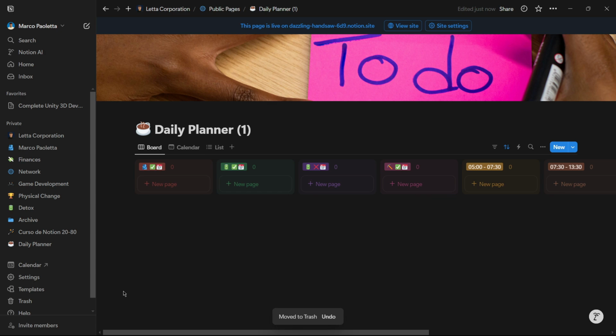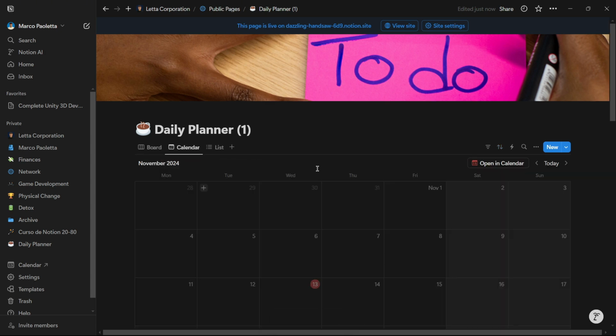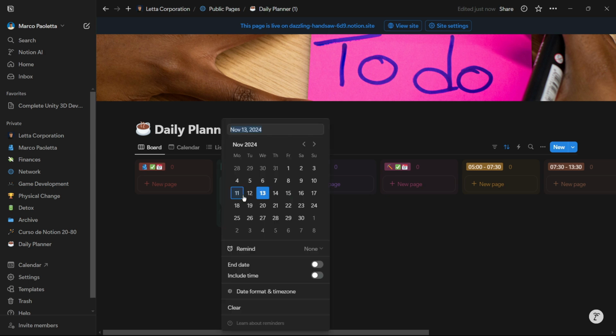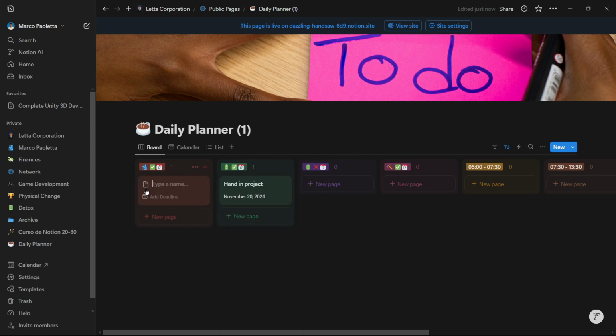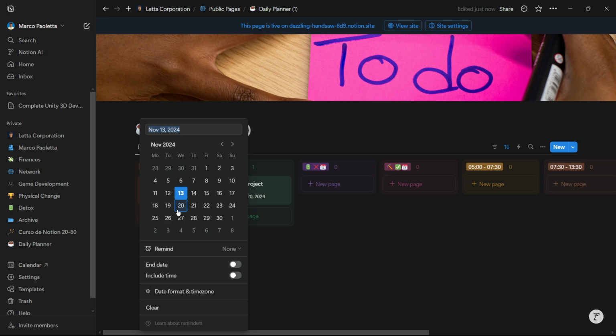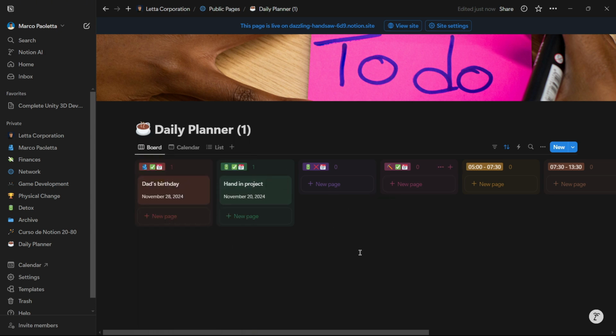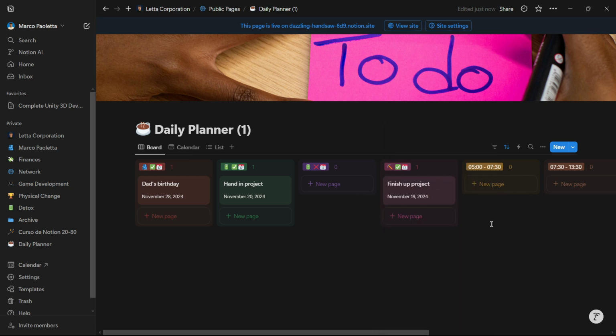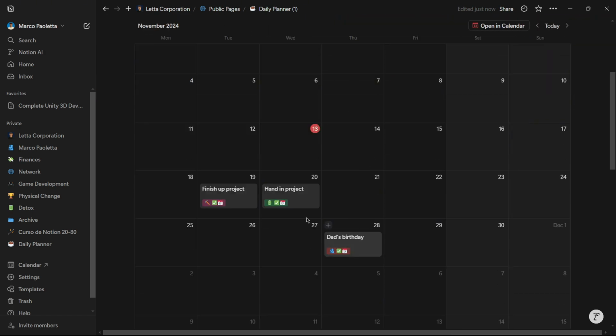Another thing that is worth mentioning is that whenever you add something to these databases, I have here a calendar view and a list view. So let's add here once again, for example, hand in project. Let's say the 20th of November. Let's say that we have someone's birthday, okay, on November the 28th, and I want to finish up the project on November the 16th, okay, or actually a little bit closer, 19th. If I go to a calendar, I will basically see all this correctly, and I can actually drag and drop this and modify its dates.